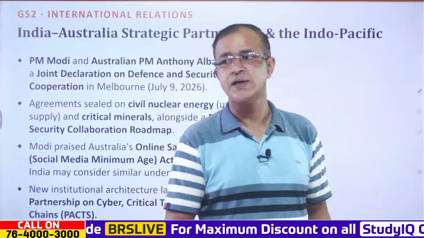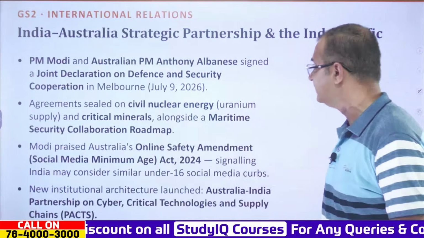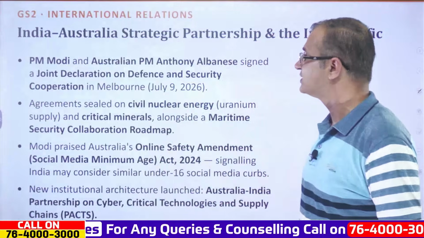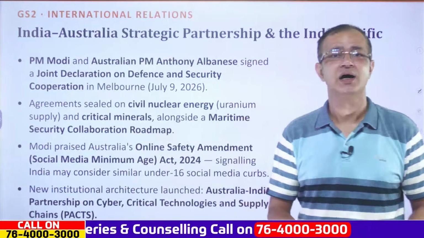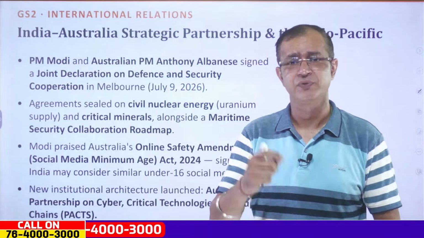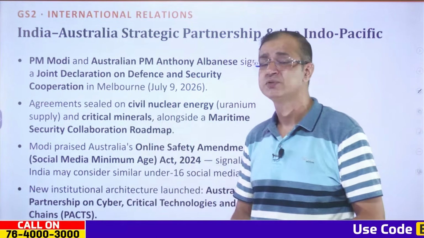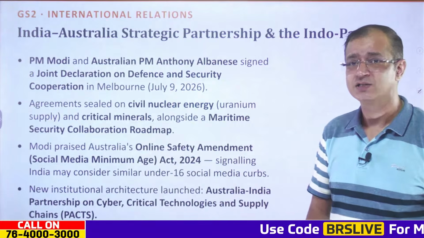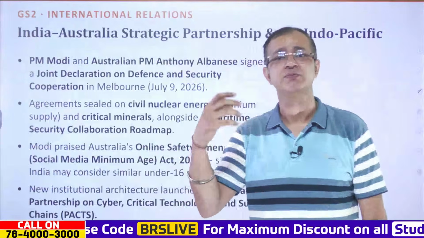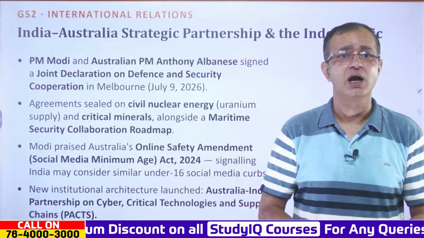So over here, this is quite important because Prime Minister Modi and also the Australian Prime Minister Anthony Albanese have signed a strategic joint declaration on Defence and Security Cooperation in Melbourne yesterday, that is on 9th of July, and ultimately these agreements have been sealed. There have been agreements on civil nuclear energy as well, where ultimately this is about uranium supply, and for critical minerals as well. Now, when it comes to critical minerals, this is again quite important because it is about diversifying the critical mineral supply chain, because China controls most of it.